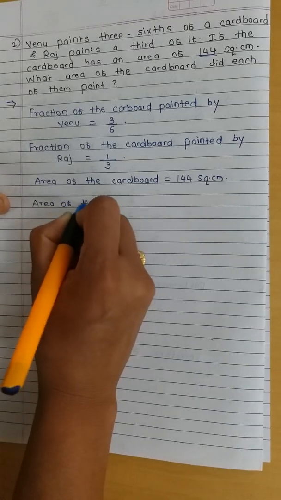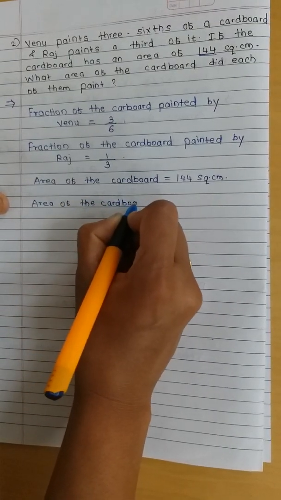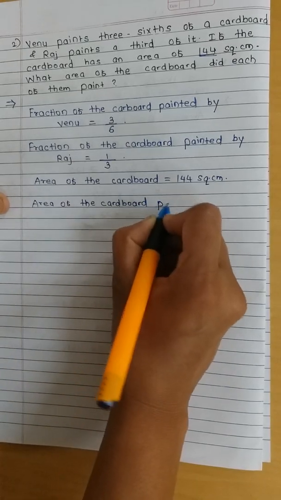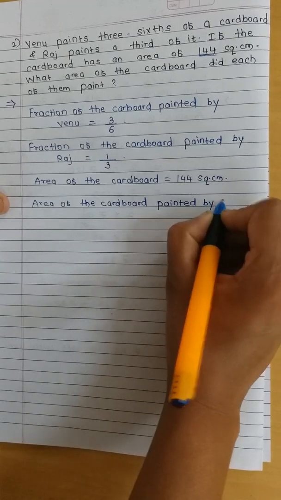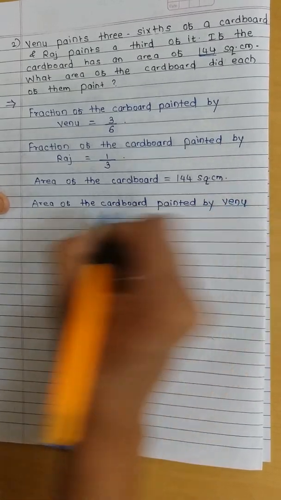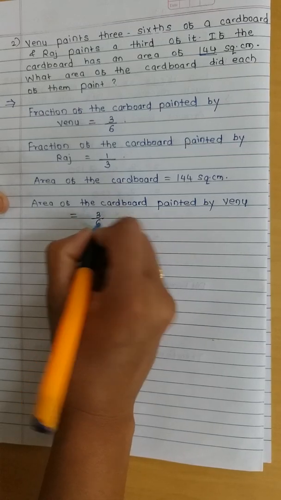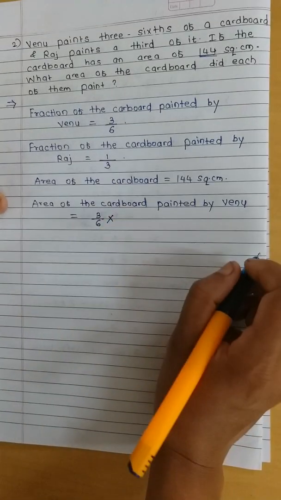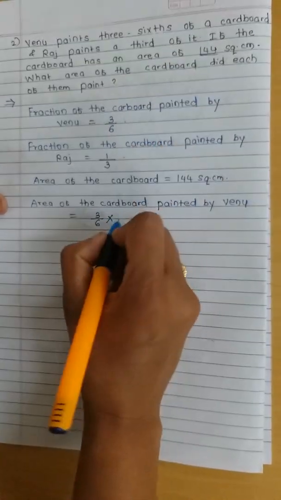Area of the cardboard painted by Venu is equal to how much area? 3/6 of, what is the area of cardboard? Area of cardboard is 144, right?